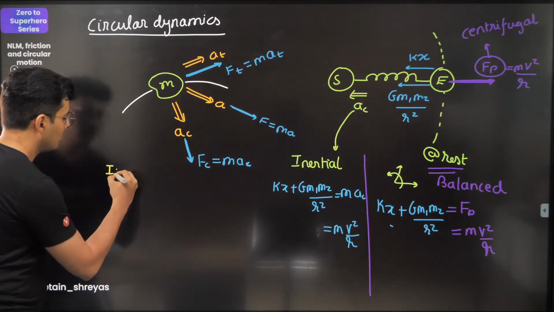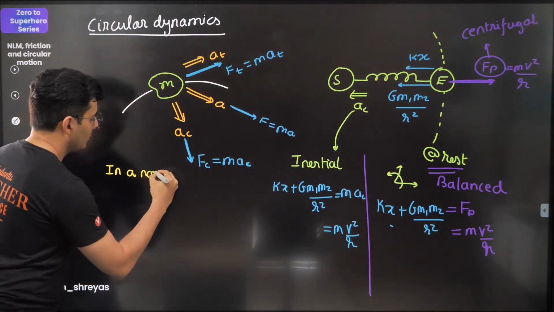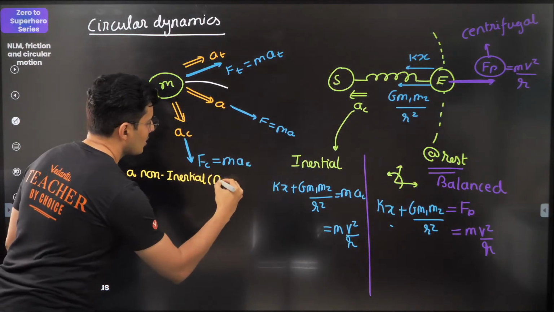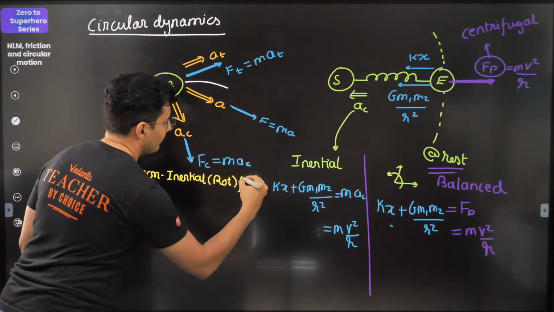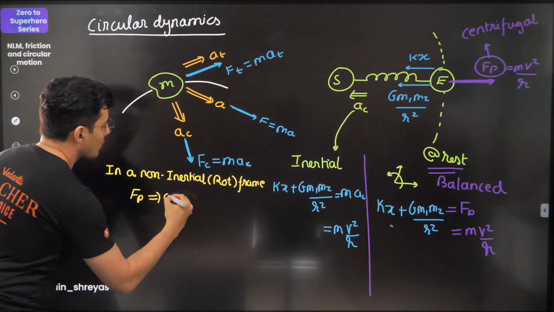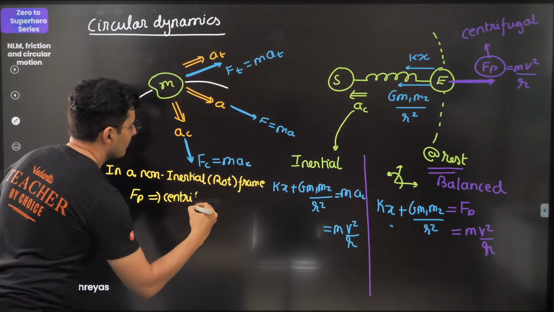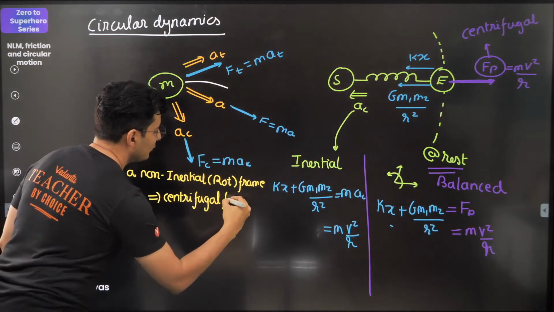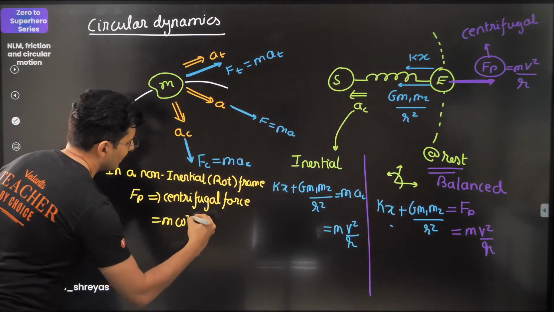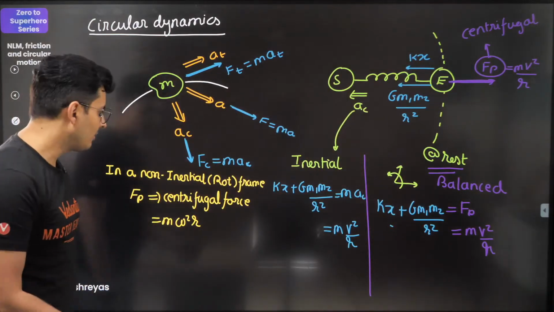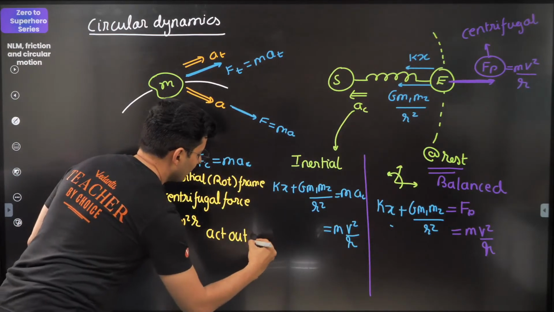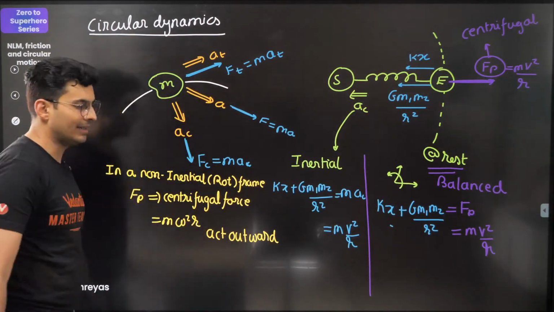So in a non-inertial, basically rotating frame, the pseudo force is basically called the centrifugal force, and it has the value of m omega square r or mv square by r, and it will always act outward. Keep this in mind. This is the value.